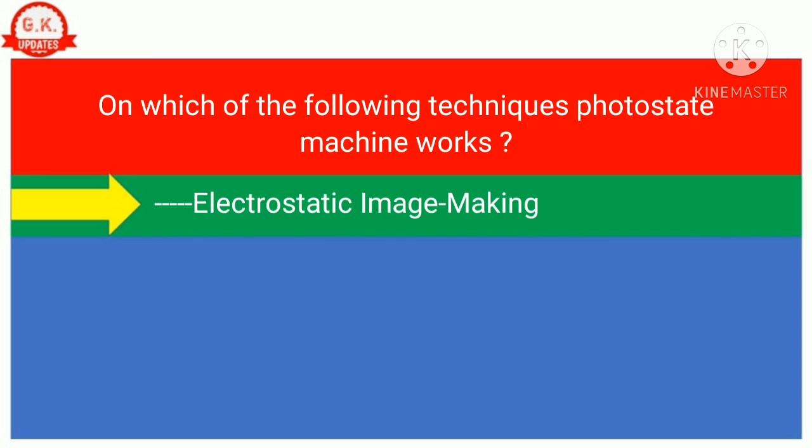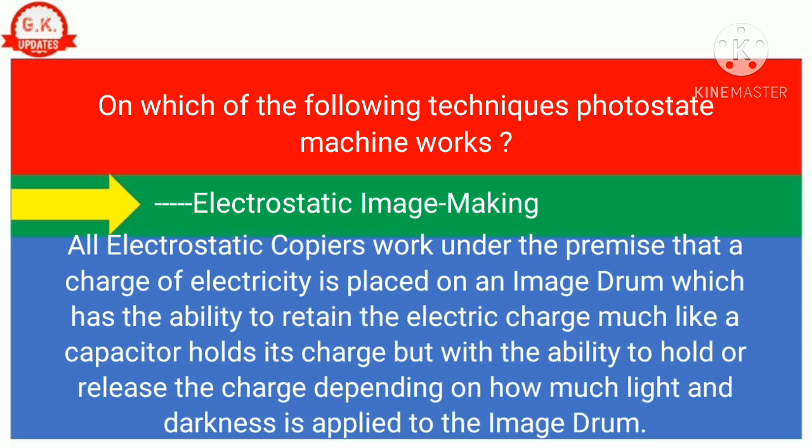Correct answer is electrostatic image making. All electrostatic copiers work under the premise that a charge of electricity is placed on an image drum which has the ability to retain the electric charge, much like a capacitor holds its charge, but with the ability to hold or release the charge depending on how much light and darkness is applied to the image drum.